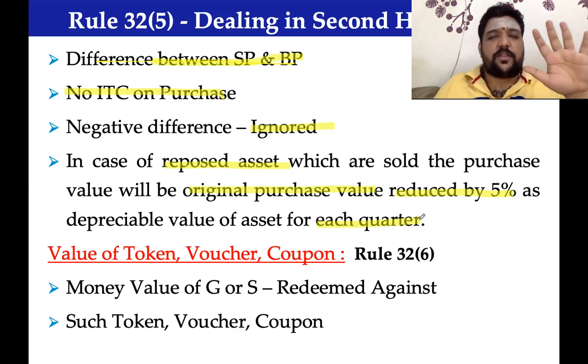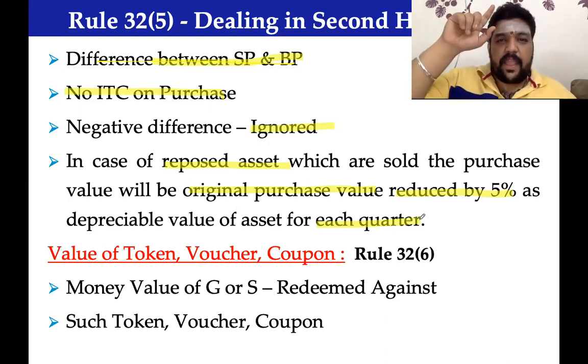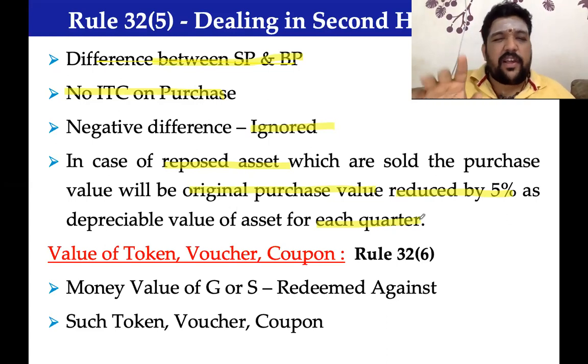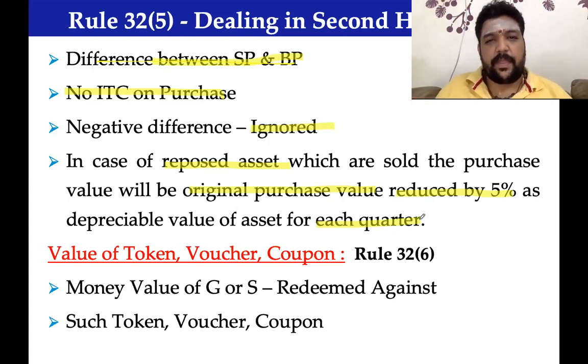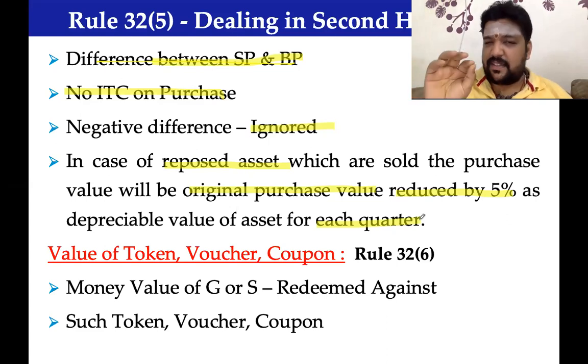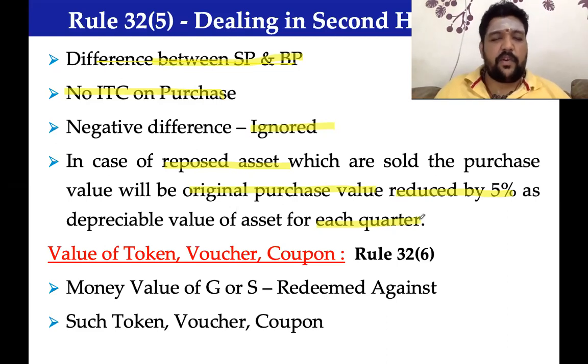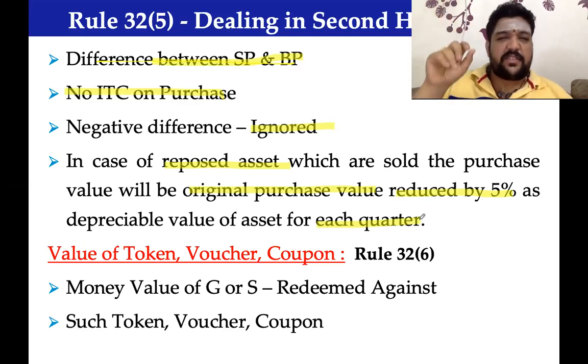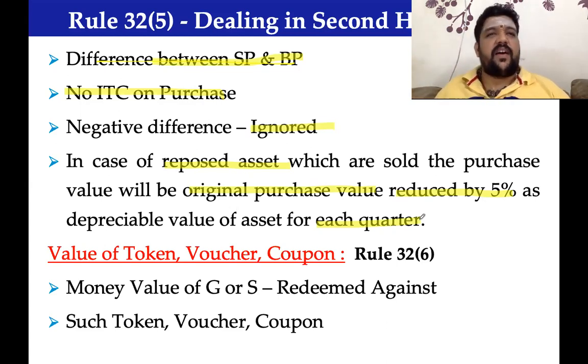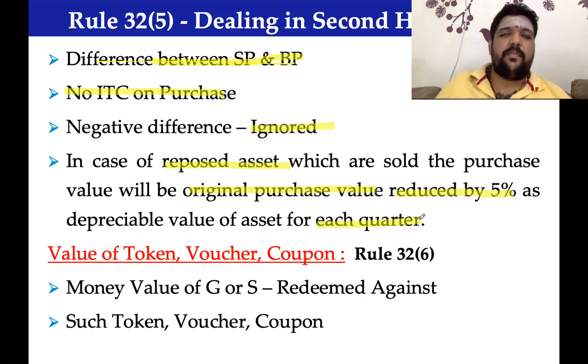That is, the asset was purchased for 5 lakhs originally. That fellow himself used it regularly and paid money for 10 quarters. 5 into 10 quarters, 50%. The asset is now repossessed because the fellow has not paid the loan properly. 5 lakhs minus 2.5 lakhs, balance 2.5 lakhs is there. They sold the asset and got 3 lakh rupees. They adjusted the 2.5 lakh loan and paid back him 50,000 rupees.